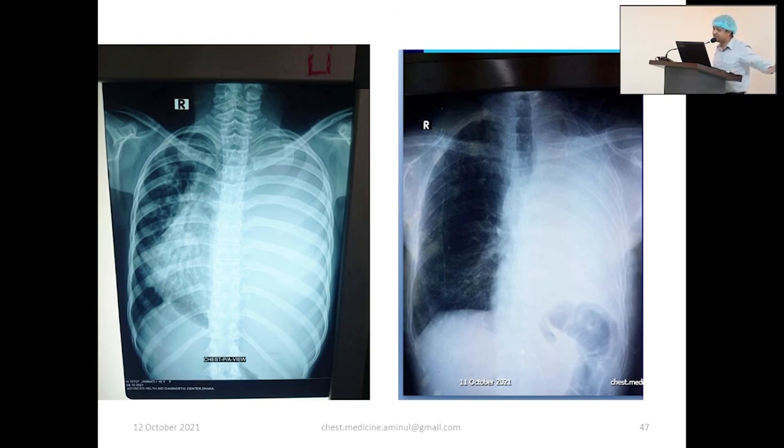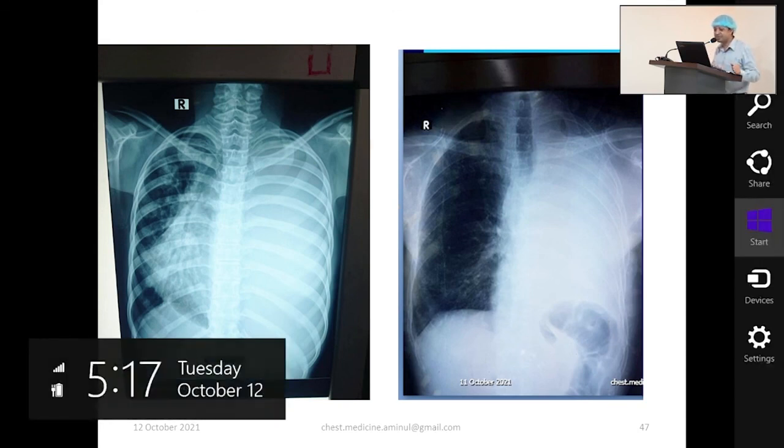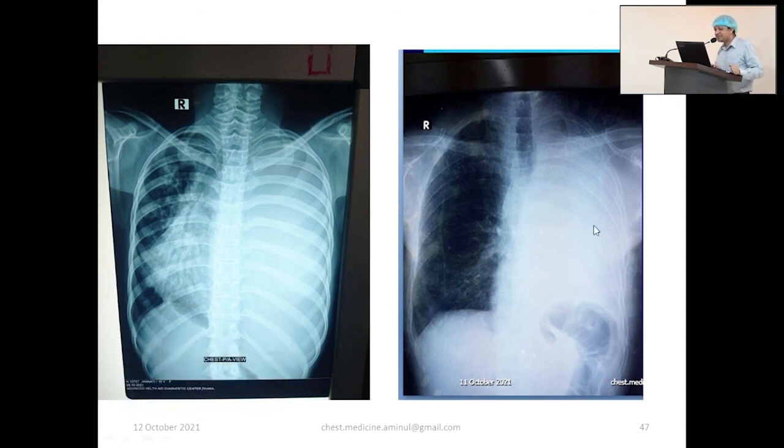As mediastinum has shifted to the opposite side, this is not collapse. This is not pneumonectomy. This is not volume loss. This is pleural effusion. Shifted to the opposite side. As mediastinum shifted to the same side, this is not pleural effusion. This is either collapse, or if there is a scar, or in the X-ray there is a cut margin, this is pneumonectomy, maybe agenesis, but this is not pleural effusion. So if you imagine this patient, if from the back you get diminished breath sound, percussion note dull, don't say this is pleural effusion.